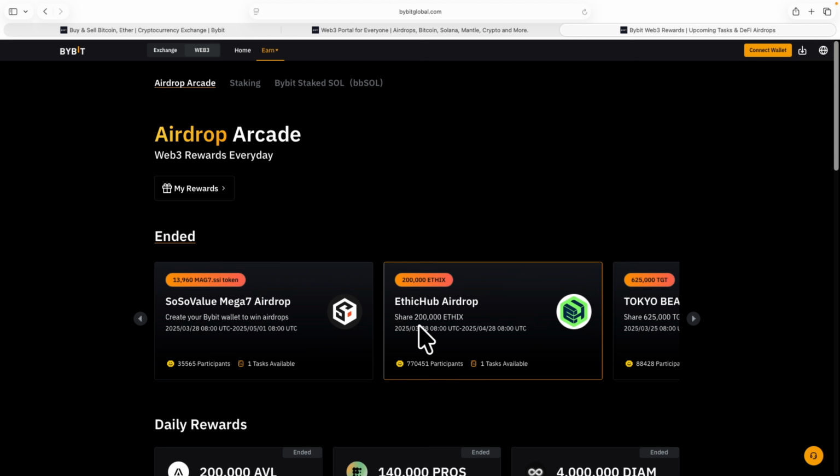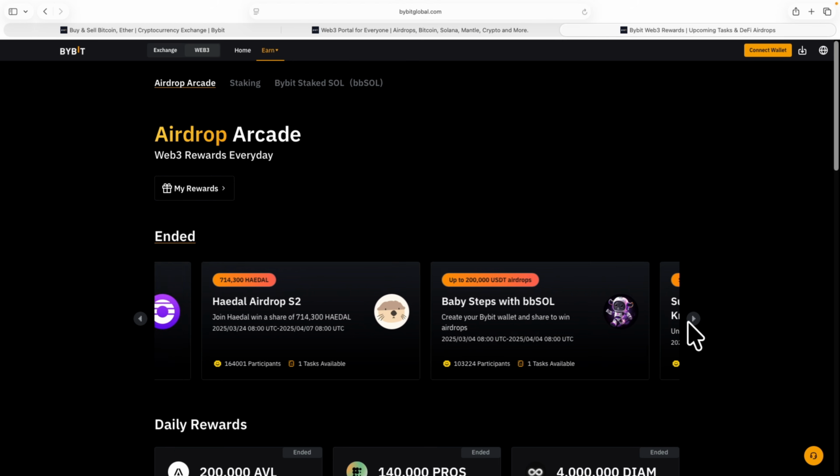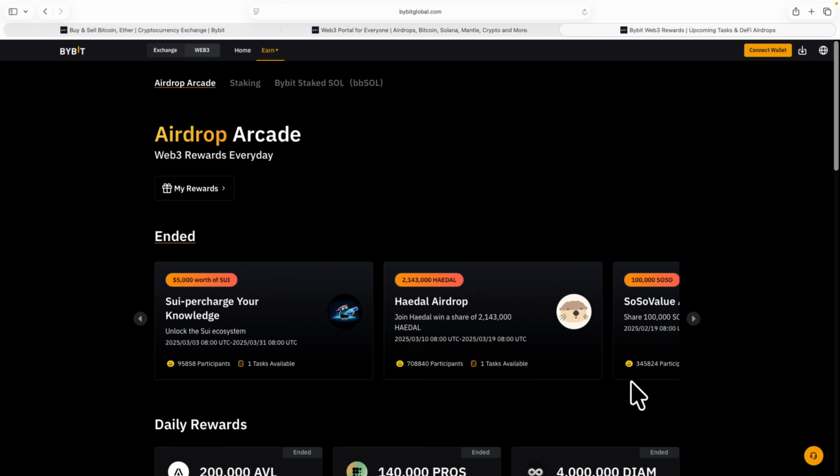And for this one, they are giving out 200,000 of this token, which is ETHIX. That's the token. You can see for this one, about 770,000 people participated, and this is just one task. I can keep going on and on to show you the ones that have ended, so that you can see these are real airdrops where people are actually participating and winning something.